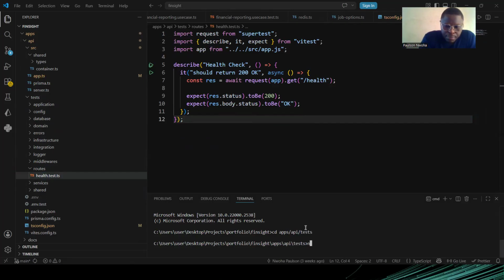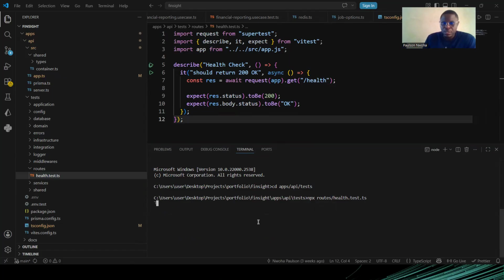So I can run the routes, because that's where it is, health.test.ts. That's the file. If I run it now, it's supposed to fail. Oh, sorry. npx vitest. It should be Vitest.